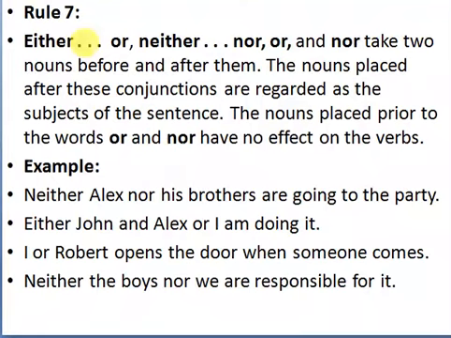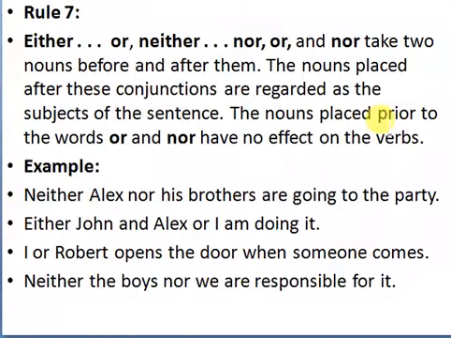Rule 7. Either...or, neither...nor, or and nor take two nouns before and after them. The nouns placed after these conjunctions are regarded as the subject of the sentence. The nouns placed prior to the words "or" and "nor" have no effect on the verbs. So here, prior means earlier or before.